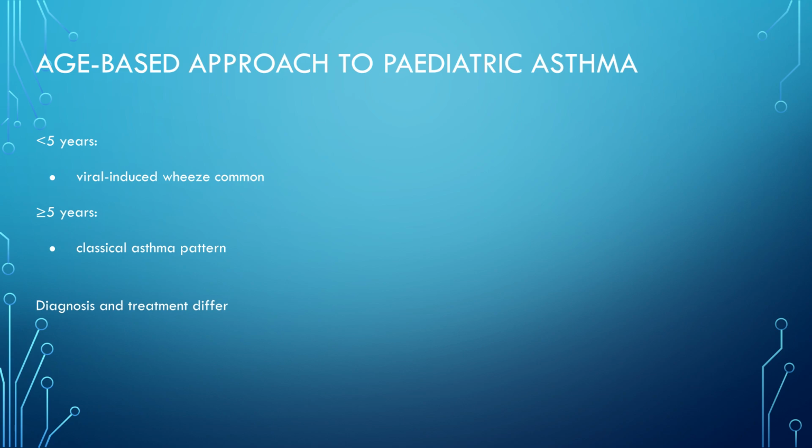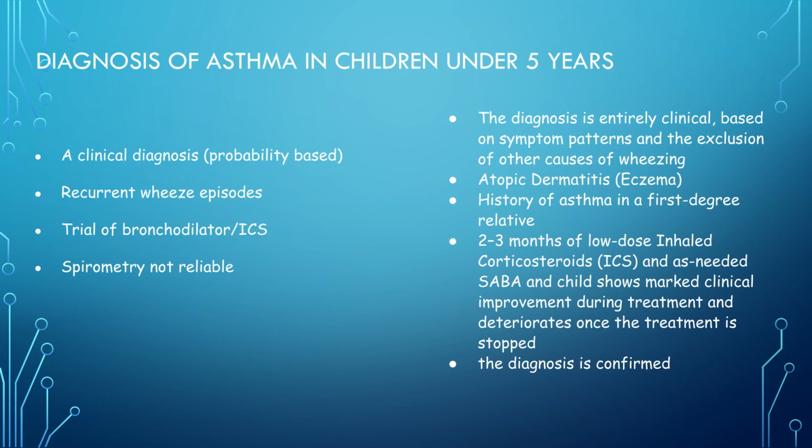For children under 5, viral-induced wheeze is common. In those aged 5 years and older, a classical asthma pattern is typically seen. Diagnosis and treatment strategies differ between these age groups. For children under 5, the diagnosis of asthma is clinical and probability-based, relying on recurrent wheeze episodes. Spirometry is not reliable at this age. Improvement with a trial of a bronchodilator or inhaled corticosteroids supports the diagnosis.